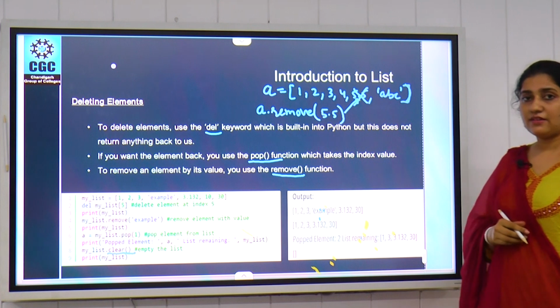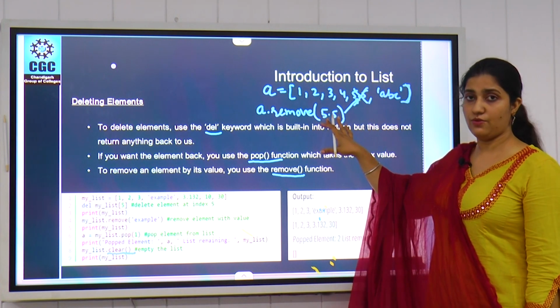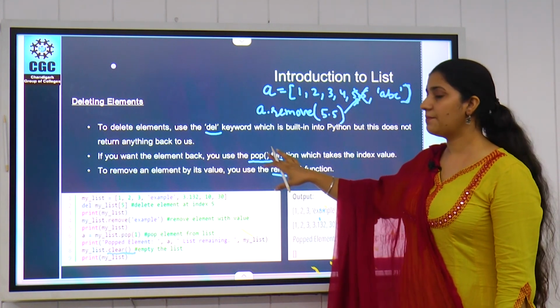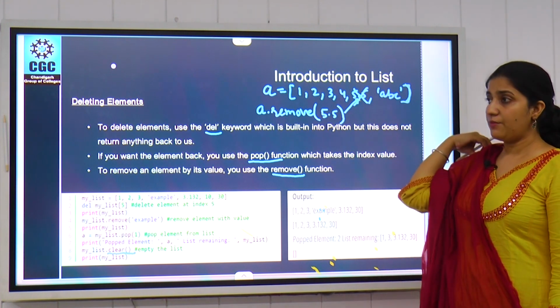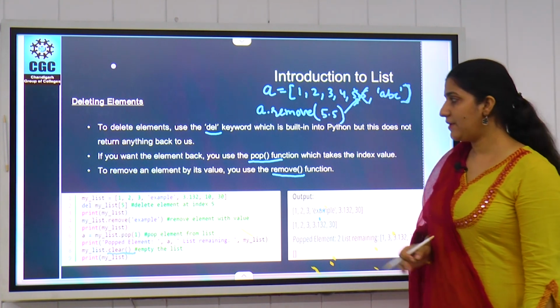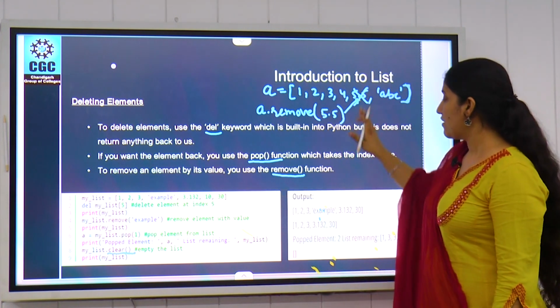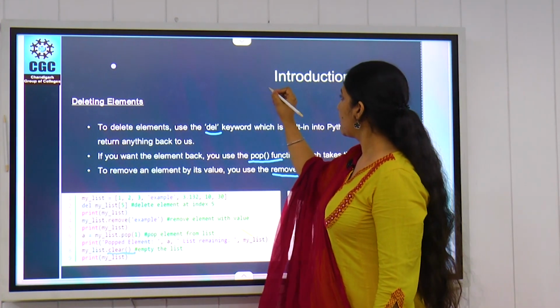The remove method works on the value only, not on the indexes, but the other methods work based on the index value. Pop and the del keyword both perform similarly, but there is one difference that we will discuss later. So let's discuss the pop function.